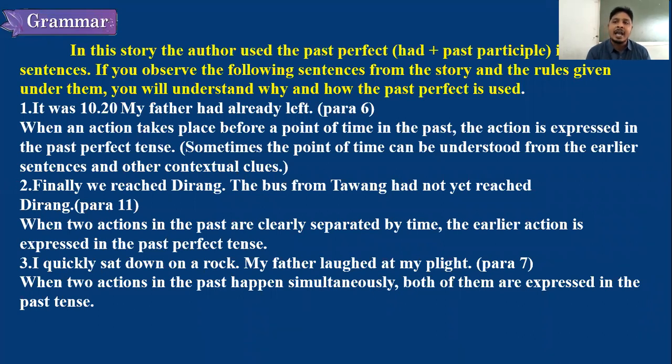If I say I have eaten my breakfast, in the past perfect I will say I had eaten my breakfast. Or you will say we have completed English online class. Now, we have completed English online class means it is present perfect.